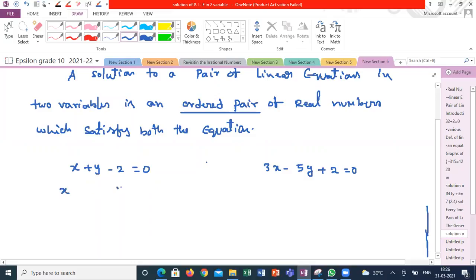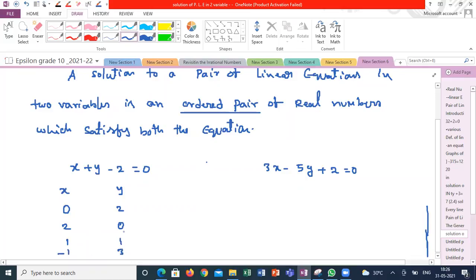If x is equal to 0, y is equal to 2. If y is equal to 0, x is equal to 2. If x is equal to 1, y is equal to 1. If x is equal to minus 1, y is equal to 3.